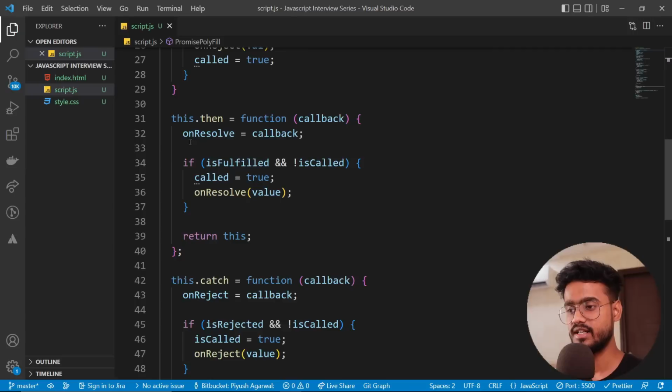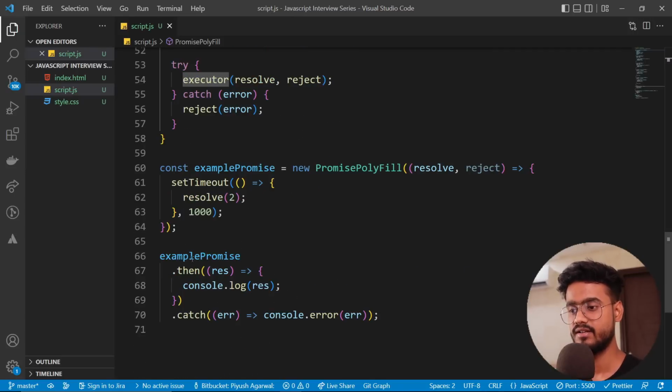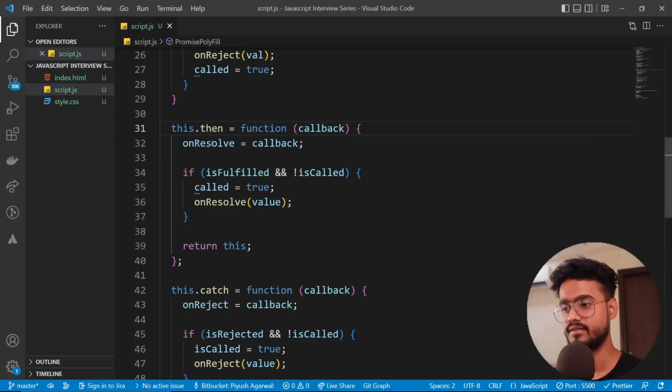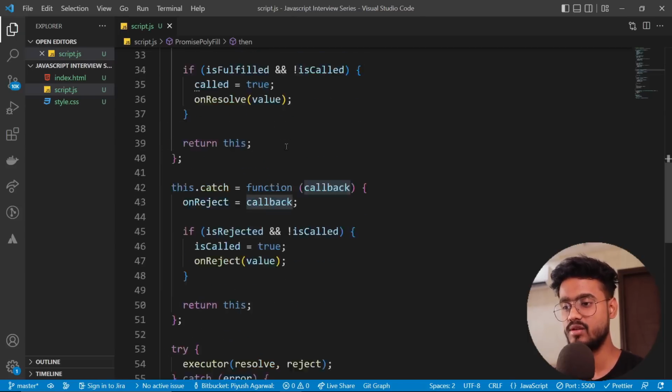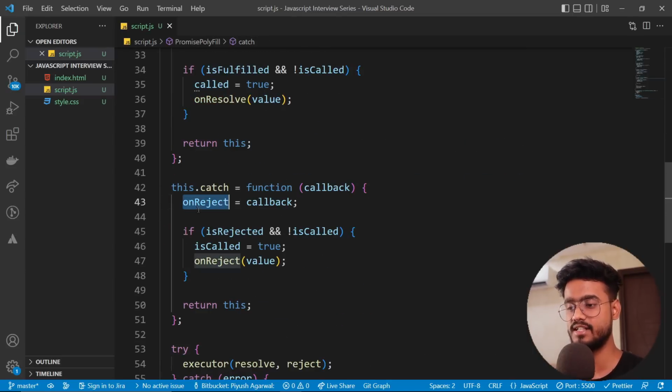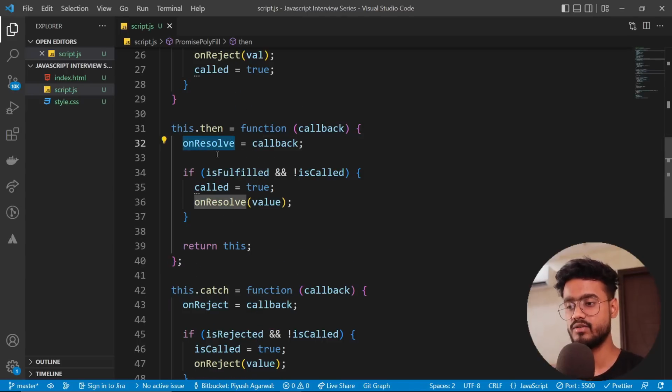And now inside this, we are calling this with dot then. Now I'm talking about the asynchronous operation over here. In the asynchronous operation, this dot then will be called first. So inside this dot then, we're gonna assign this callback. What's the callback? This one right over here. This is the callback which will be assigned to this on reject over here.